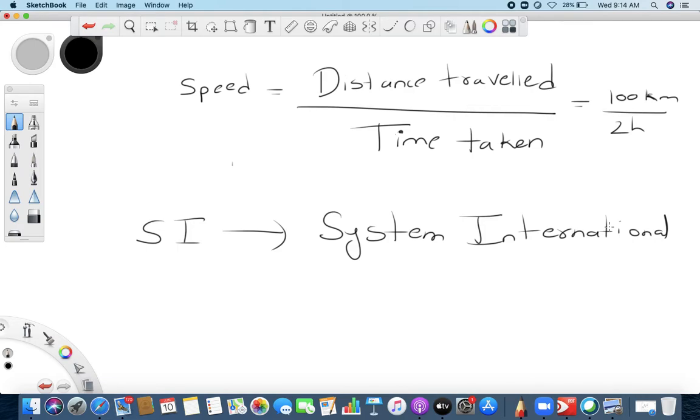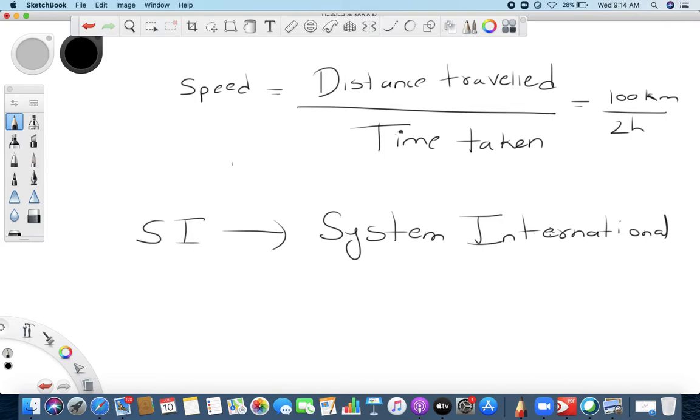At that time they said, we will fix one thing, we will make one system over all the places. That's where they started what is called System International. So System International came into existence like this.